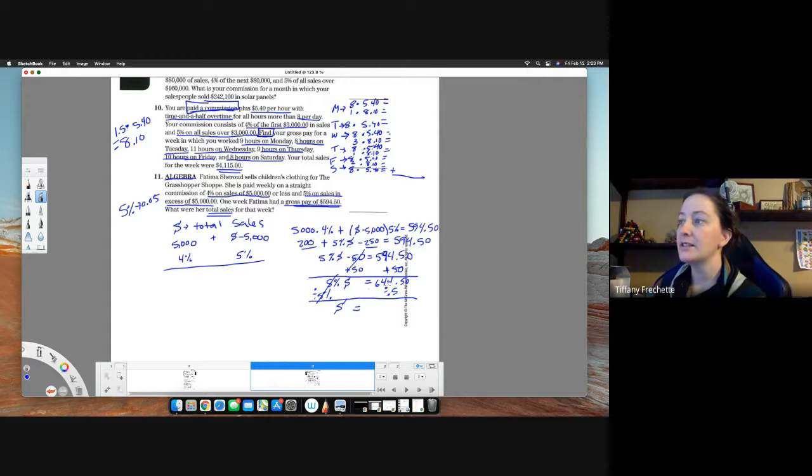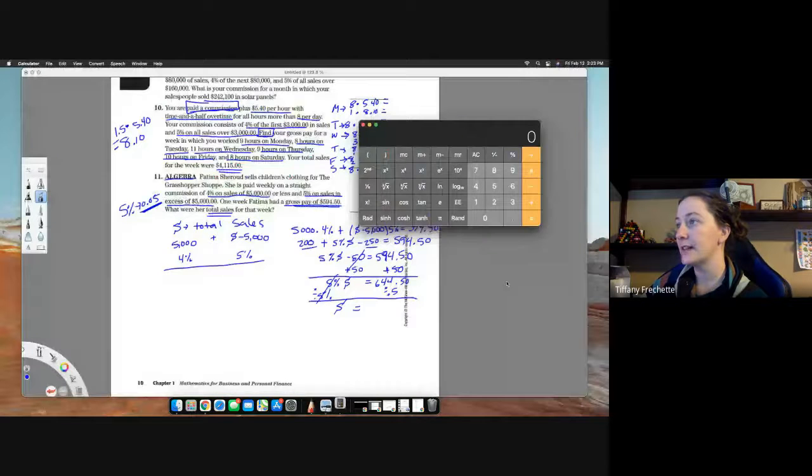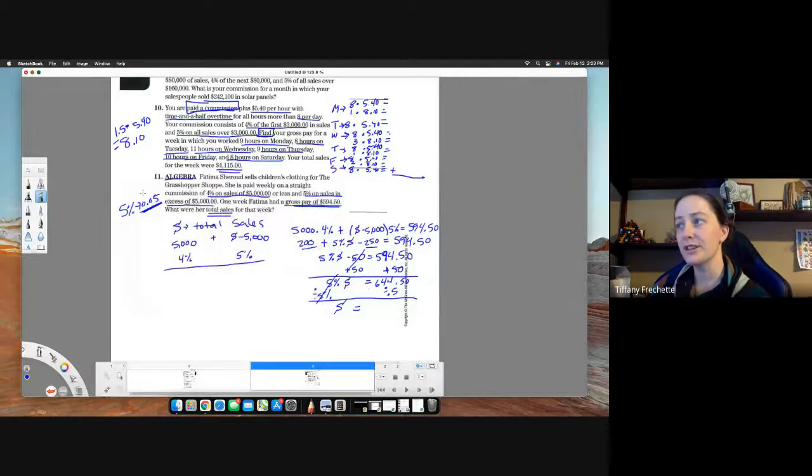If we divide 644.50 by the 5%, remember, either type it into your calculator like this, 0.05, or a lot of the calculators, and I think I can even pull up my calculator here so that you can see it, a lot of calculators have this percent sign on it. So I can go 5%, and it'll move the decimal for me. That's fine. But if you just type in 5 or 644 divided by 5, you're not going to get the right answer. It needs to be this decimal. So just keep that in mind. But that'll tell you what her total sales were for the week.